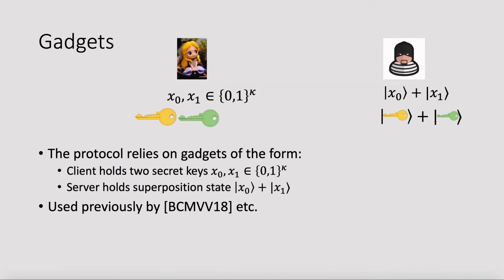So let's go to our construction. In our construction, we want to allow the server to prepare some gadget in the following form. The client will sample two different random strings as the keys. The server will hold the superpositions. And this was used previously in this paper, etc.